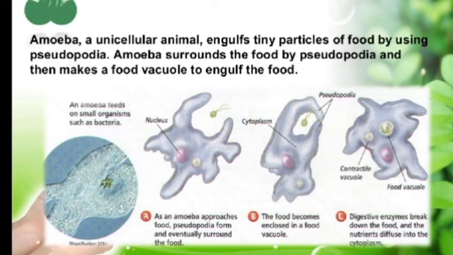Then we are having a unicellular animal called amoeba that engulfs the tiny particles of food by using its false feet, which are called pseudopodia. We'll discuss the nutrition in amoeba separately. So amoeba surrounds the food by pseudopodia and then makes a food vacuole to engulf the food.